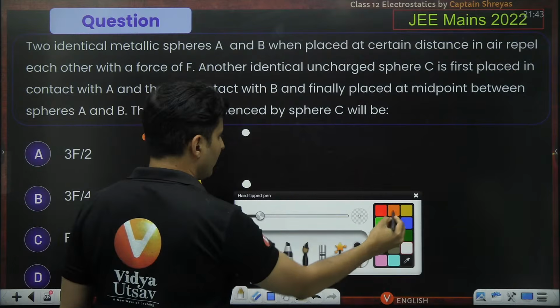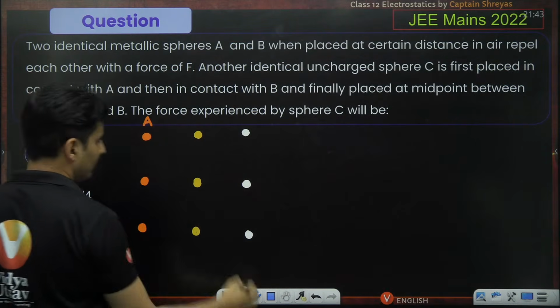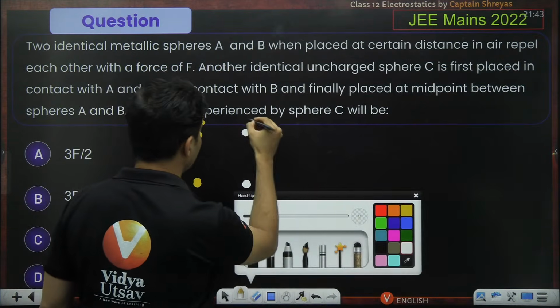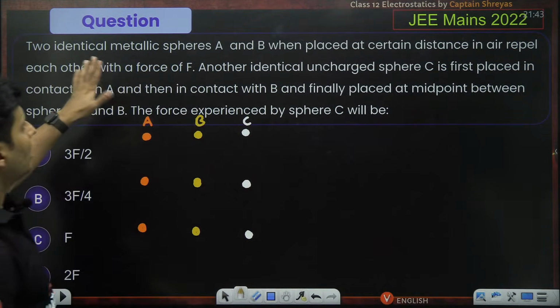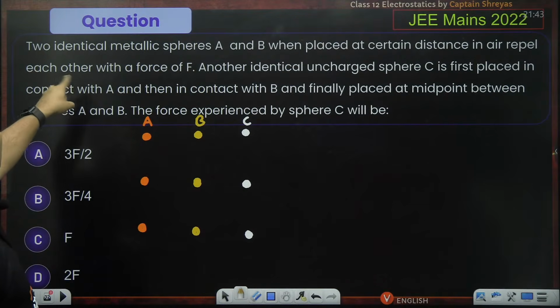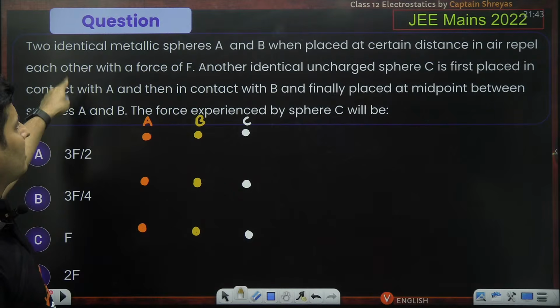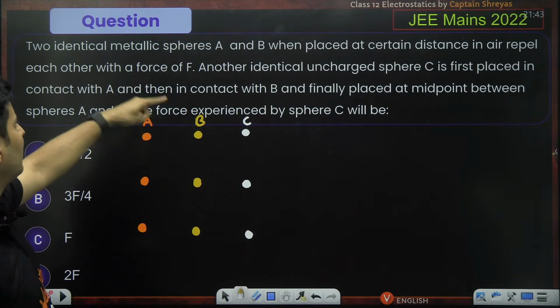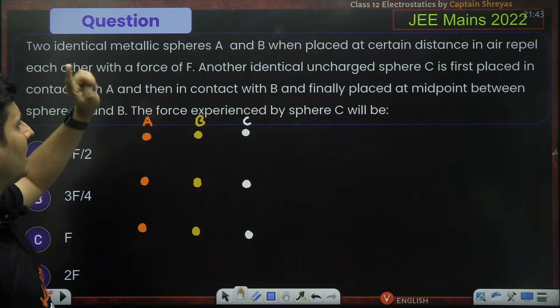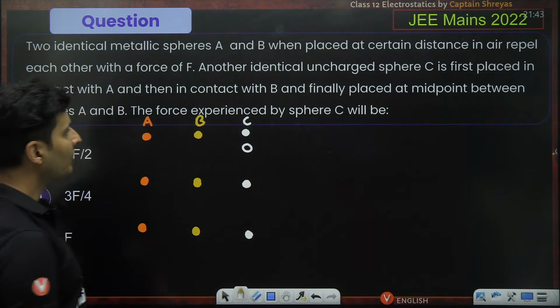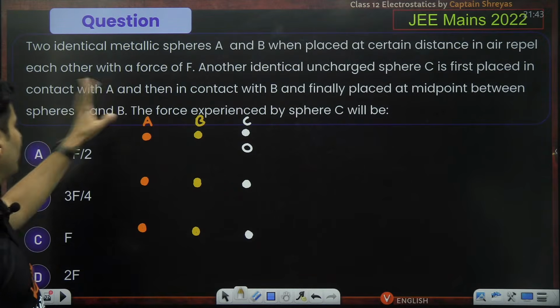So there are three spheres. This is A, this is B, and let's say this is C. Two identical metallic spheres A and B are placed at a certain distance in air and they repel each other with the force of F. Another identical uncharged sphere is C. Okay, this has zero charge right now. It is first placed in contact with A.